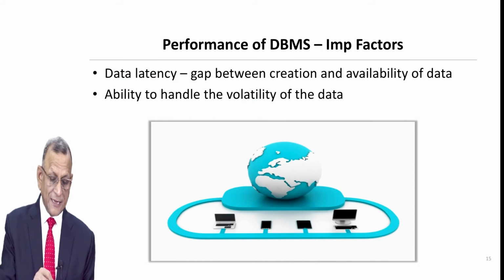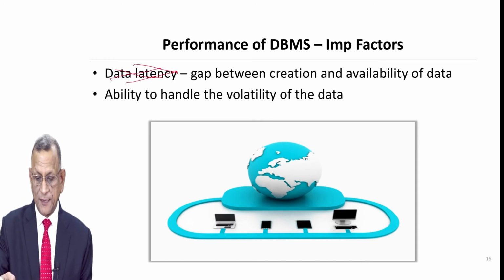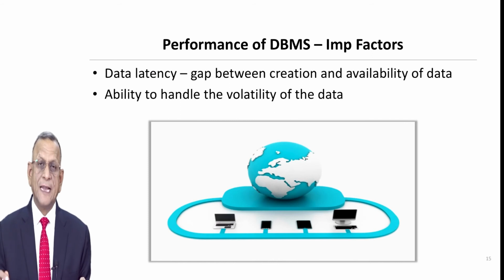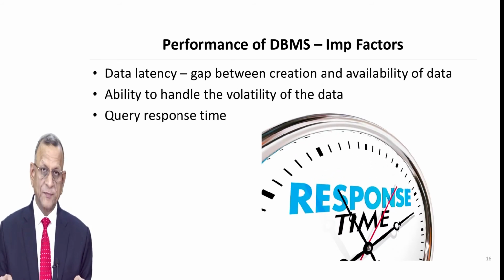If the delay is there, then probably we will not be able to use this data for decision making. If you don't know how many seats are available in a particular flight, how many seats are available in a particular Audi, then how can you book those seats? So this is something like data latency and ability to handle volatile data.